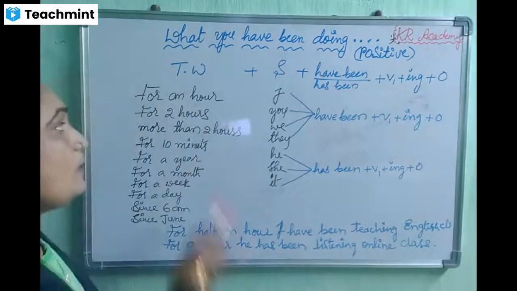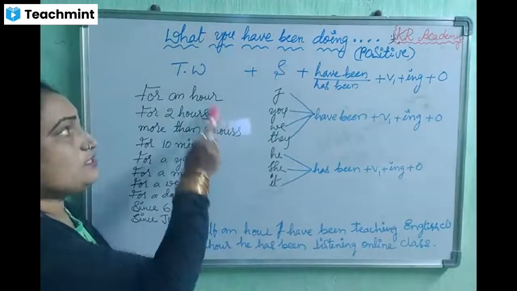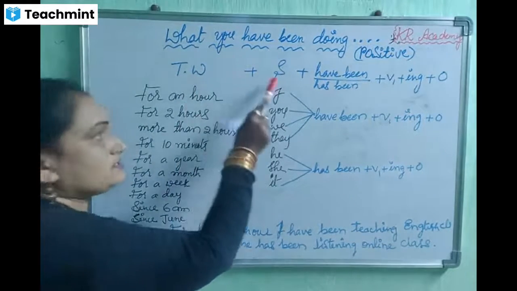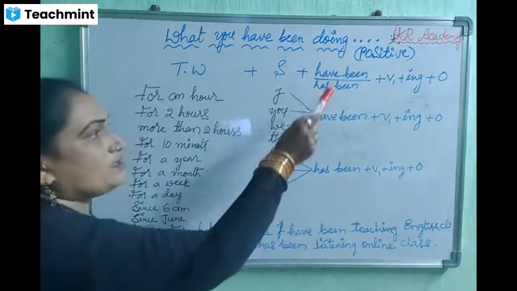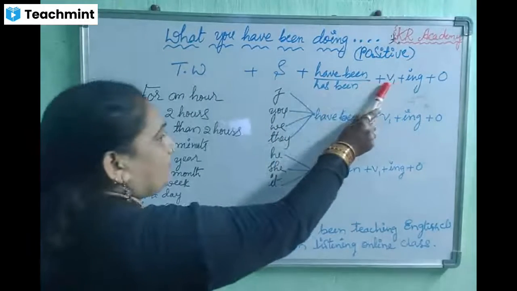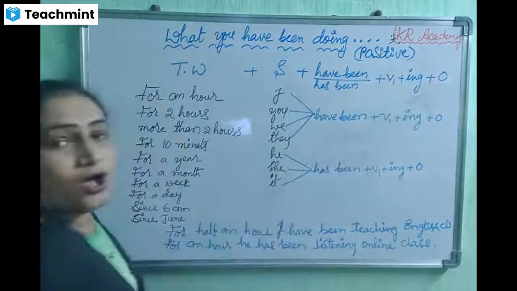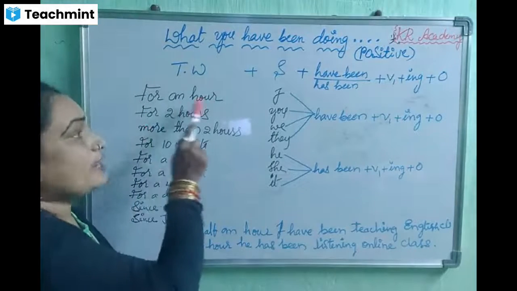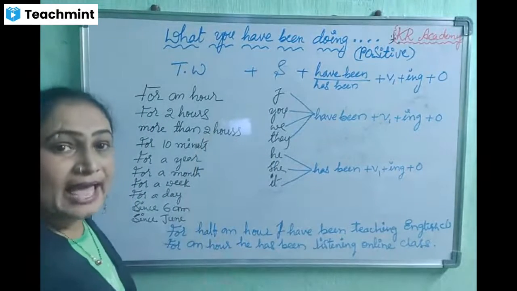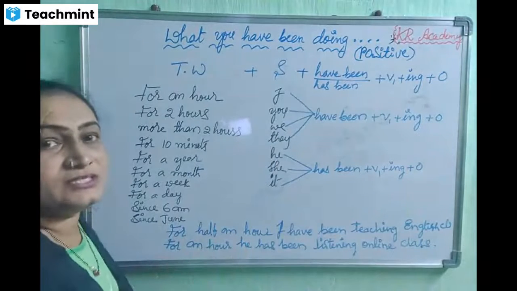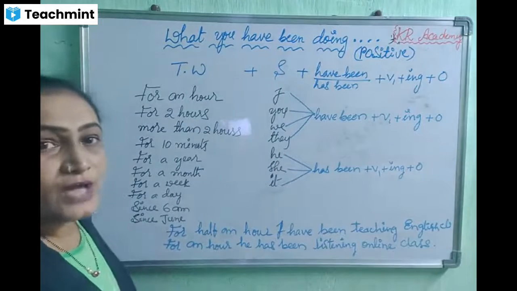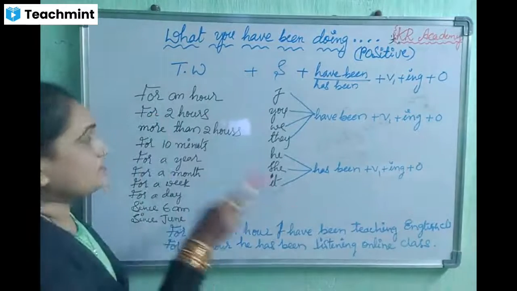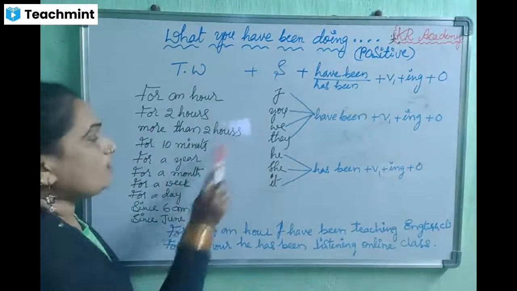Okay, so look at this. These are the time words. This is the structure of the sentence: time word, subject, have been or has been, verb in V1 form, object. These are the time words: for an hour onwards. What have you been doing? Next, for 2 hours, more than 2 hours.